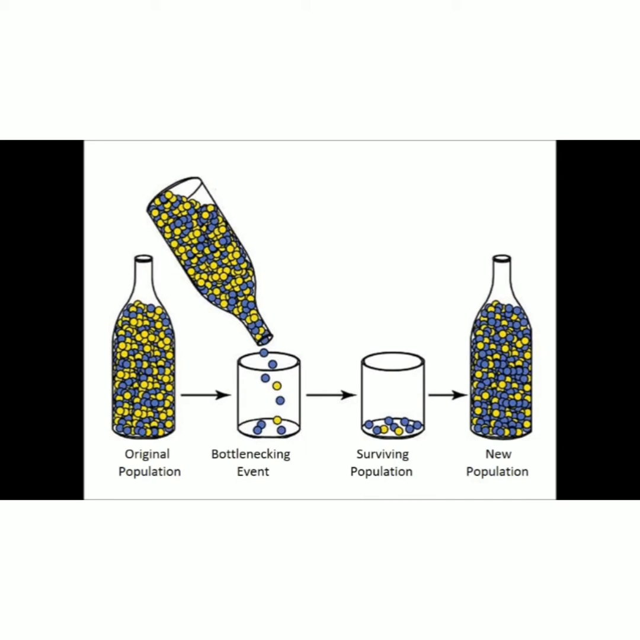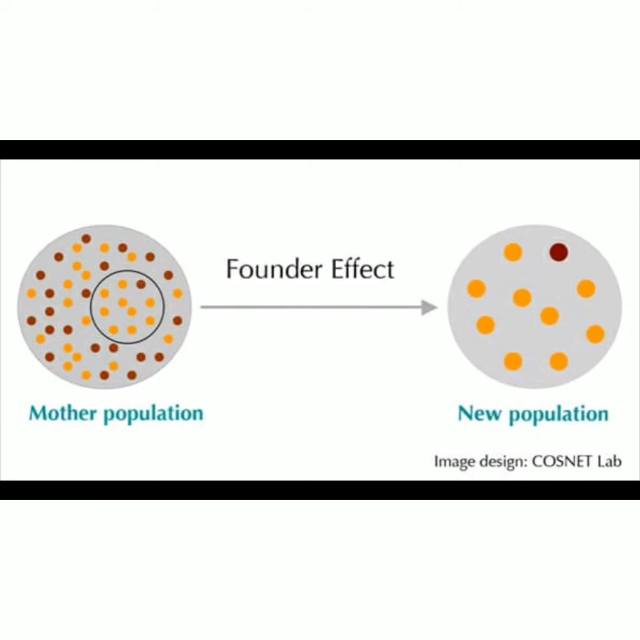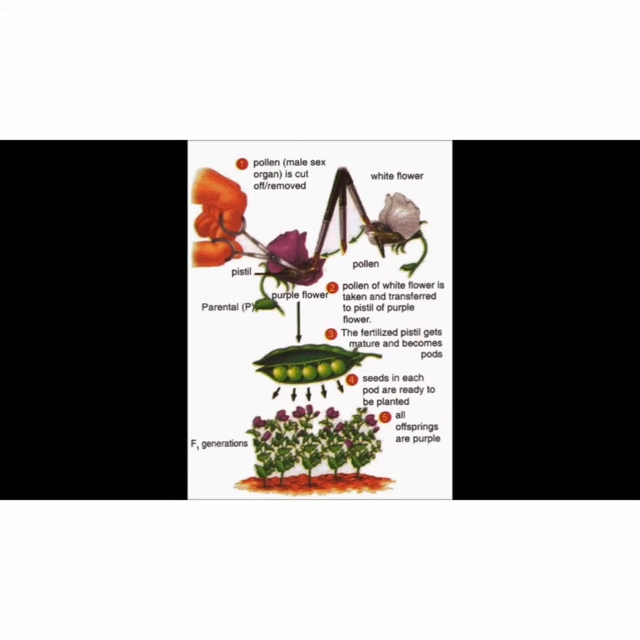A population bottleneck occurs when a population size is reduced for at least one generation. A founder effect occurs when a new colony is started by a few members of the original population. Hybrids can also be produced through interbreeding between two different species, for example, allopolyploidy in plants.